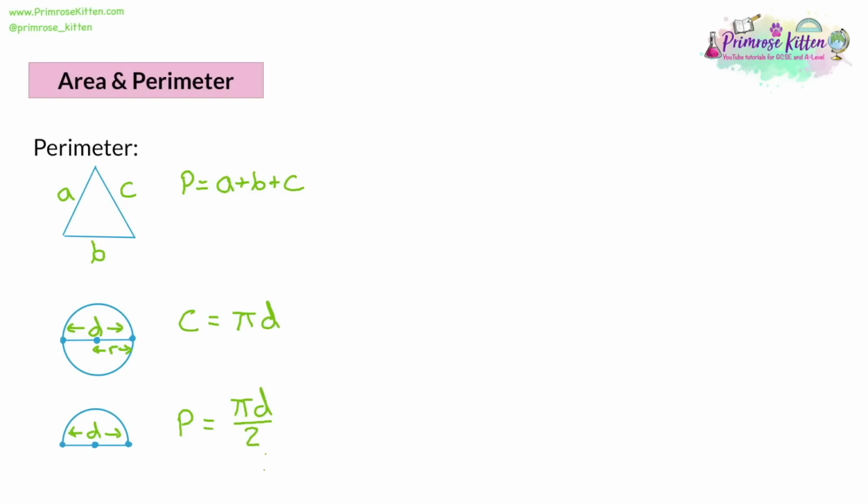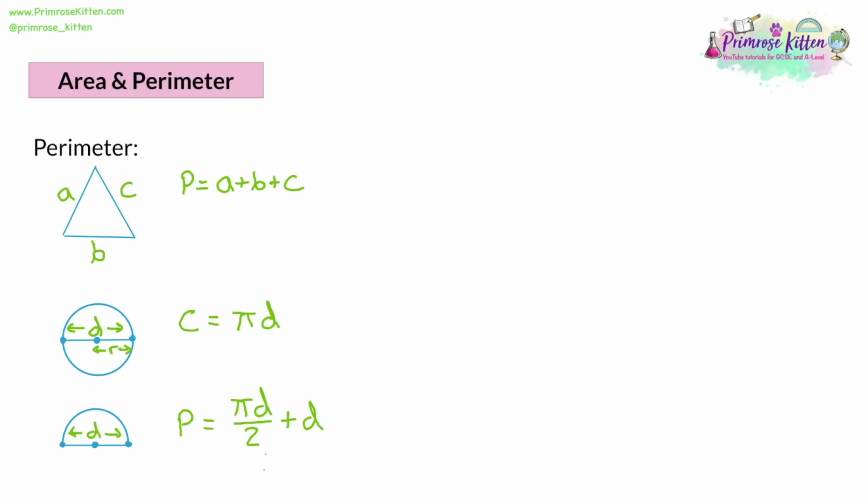Now, that isn't the full answer, because that finds only the curved edge. With things like semicircles, you also have the straight edge. And what's the length of the straight edge? Well, it's got a length of 1 diameter. So for a semicircle, you'd have to add on a diameter. There are other variations of this. If it was a quarter circle, then you would do pi d divided by 4 for the curved edge, and then you'd have to add on 2 lots of the radius, because then you'd have 2 straight edges.